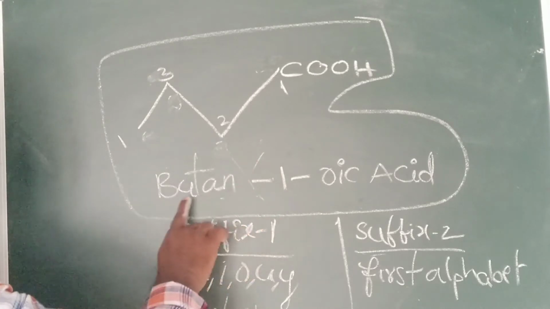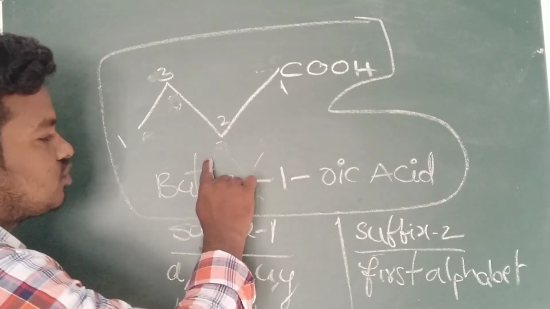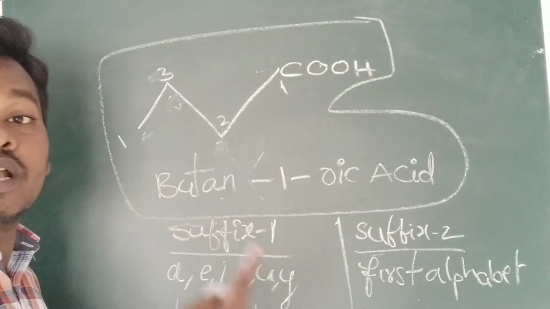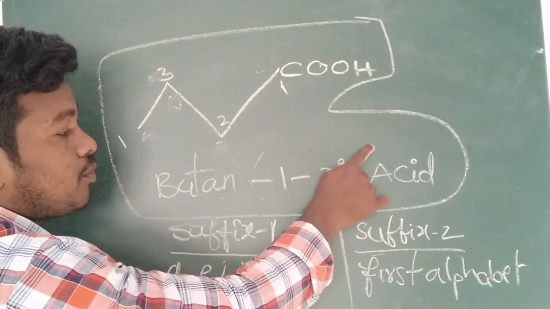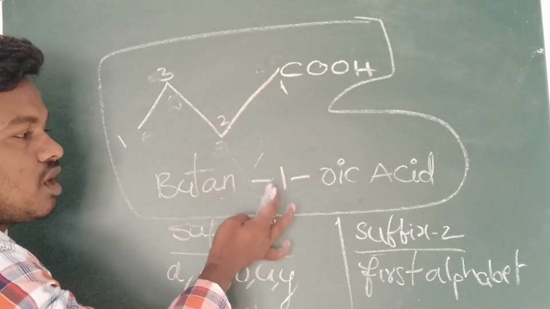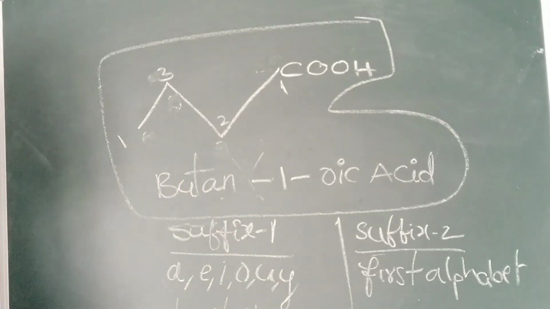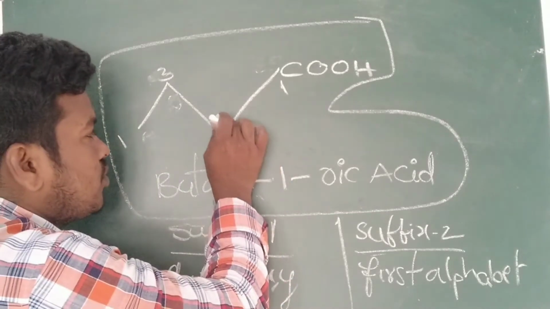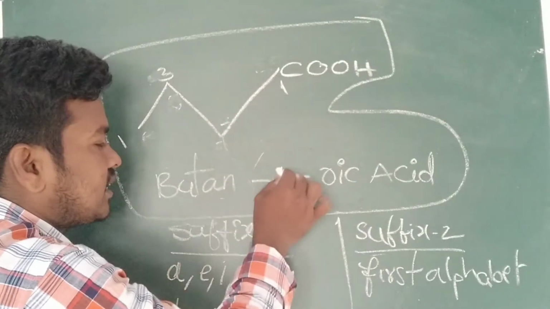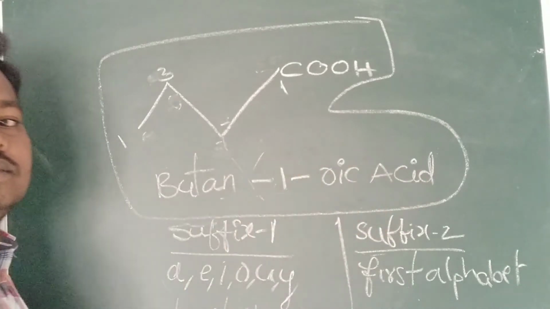We can say butane-1-oic acid. You can combine this also; butanoic acid, you can call it. But when we call it butanoic acid, for example, COOH is present in position 1 only. For example, if COOH is present elsewhere, then you have to mention the position. So it is better to follow this nomenclature only.